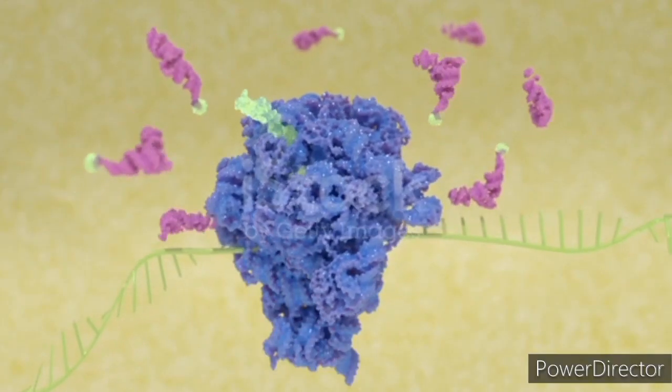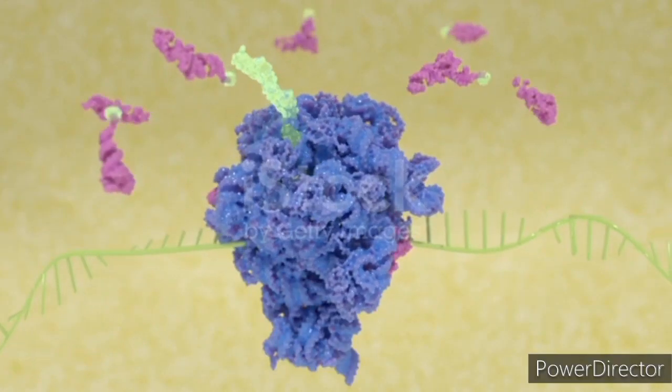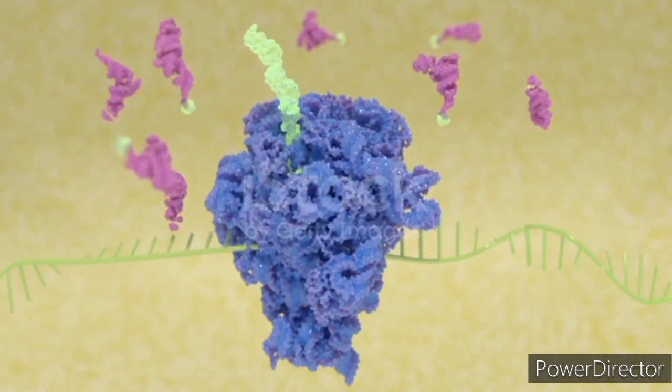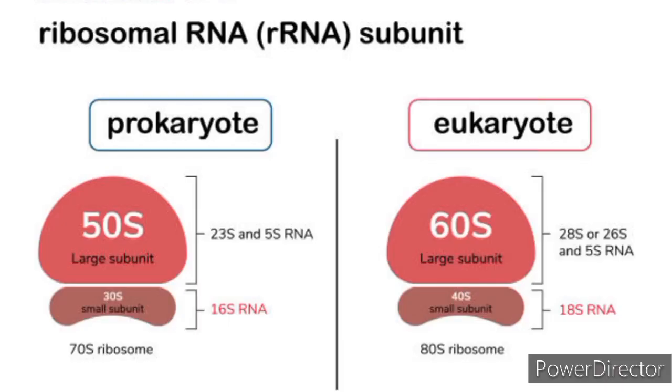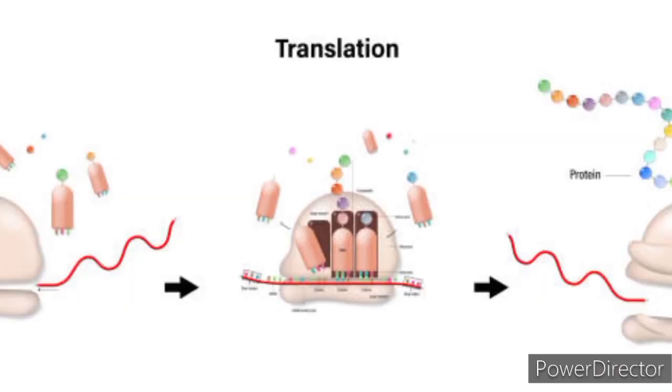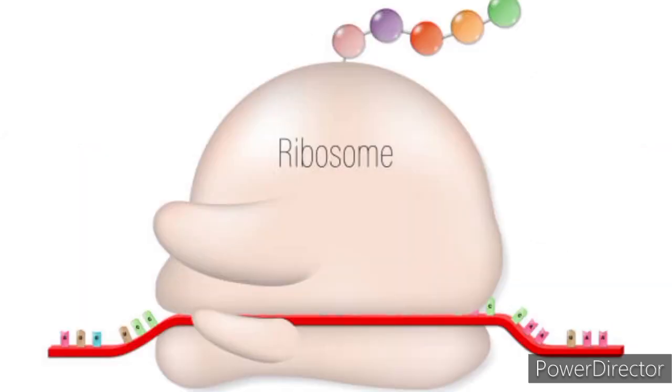Synthesis. The number and activity of ribosomes in a cell can be regulated based on the cell's needs for protein synthesis, adjusting to changing environmental conditions or developmental stages.